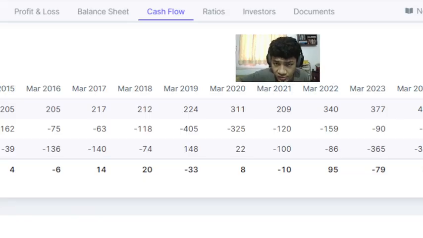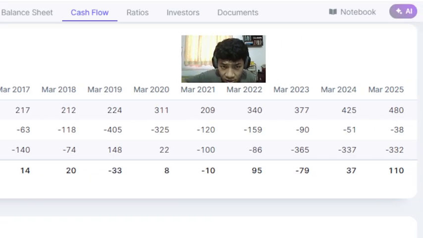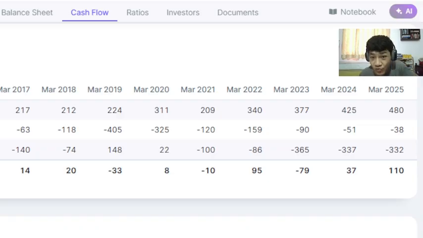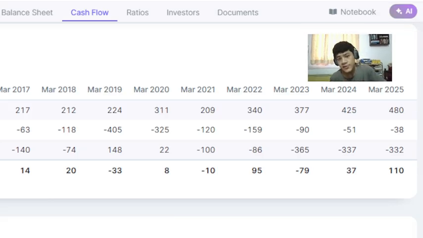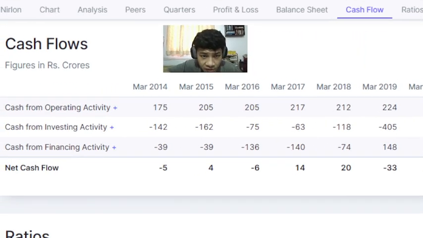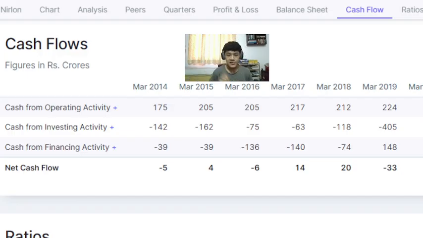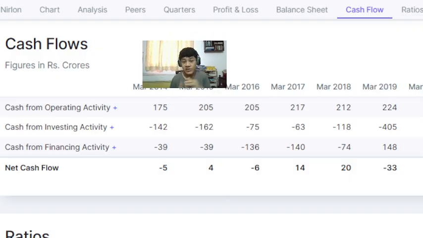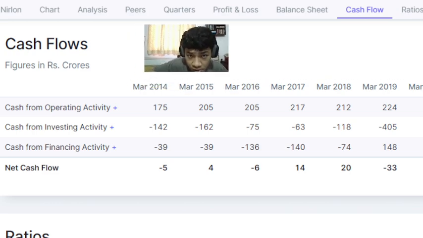2021, only 209 crores. And then from 2021 all the way to 2025, we have seen massive growth again in cash flows, amounting to 480 crores in fiscal year 2025 and 425 crores in fiscal year 2024. If you're analyzing these cash flows at a glance, 2014 to 2015 was very nice, a 30 crores increase compared to 175 crores, that's more than 20% increase in cash flows.